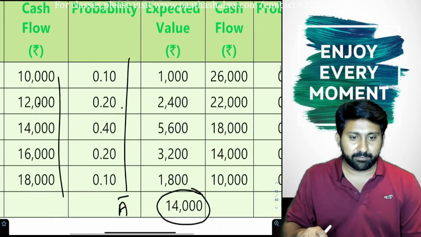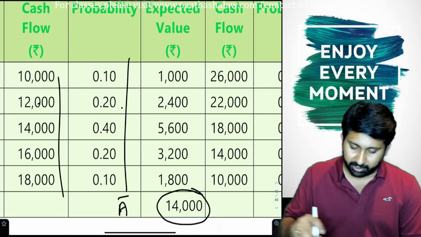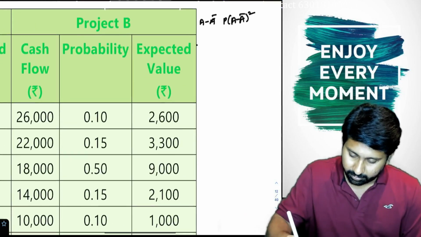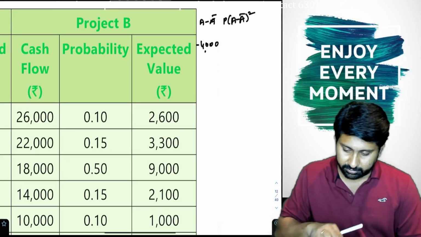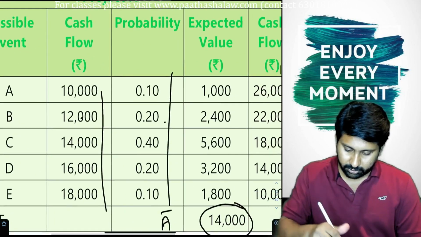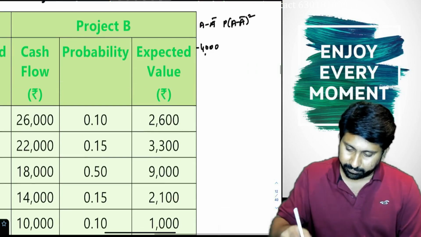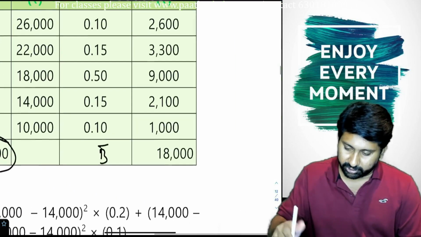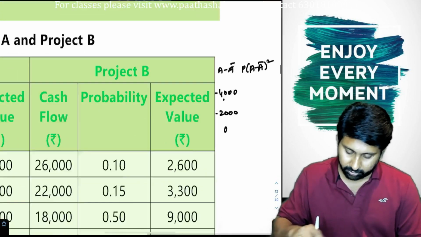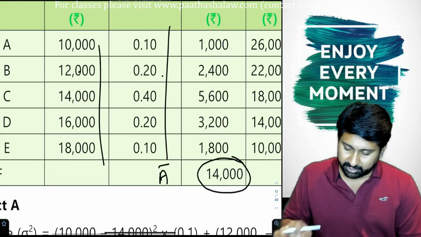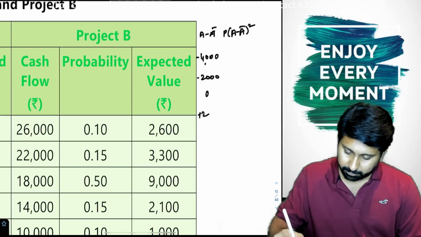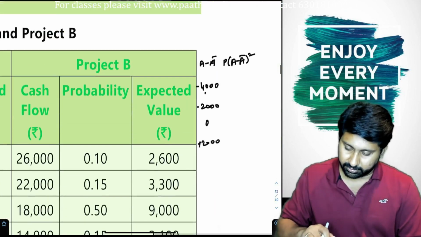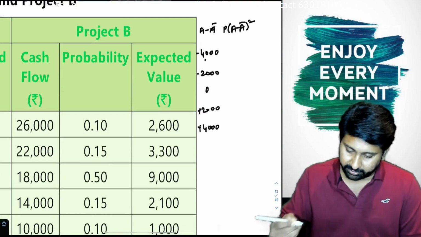See here how to do. A minus A bar. This is A bar, 14,000. A minus A bar means how much? 10,000 minus 14,000 is minus 4,000. 12,000 minus 14,000 is minus 2,000. 14,000 minus 14,000 is 0. 16,000 minus 14,000 is plus 2,000. 18,000 minus 14,000 is plus 4,000.